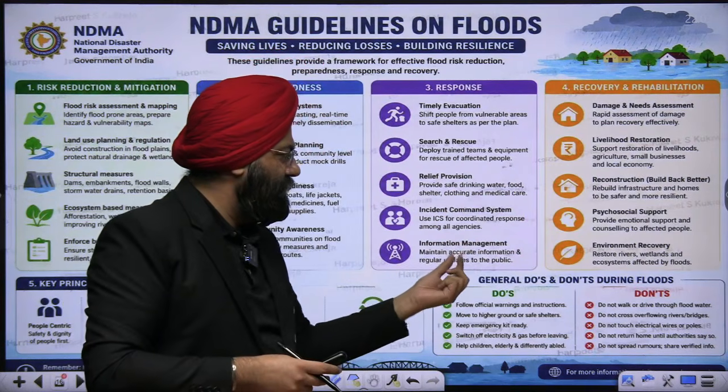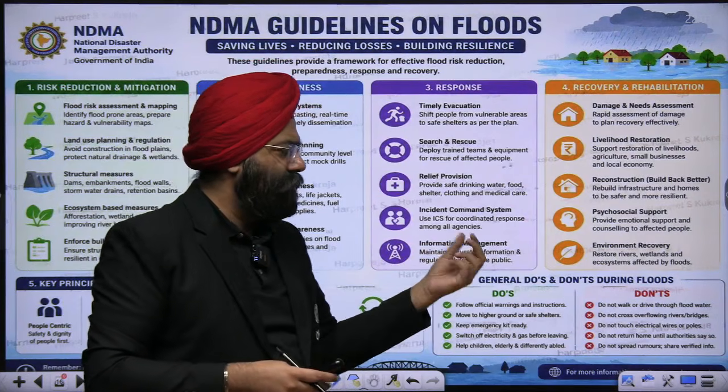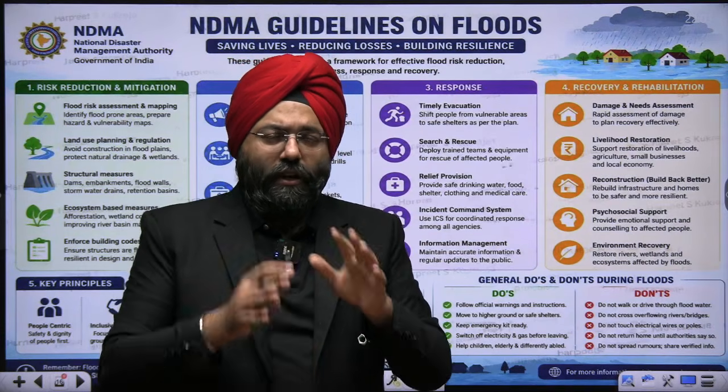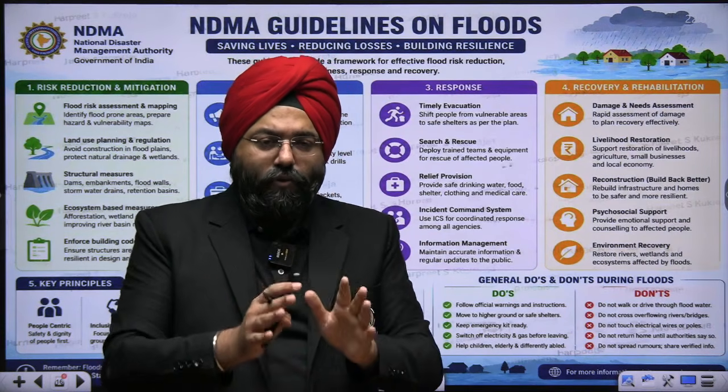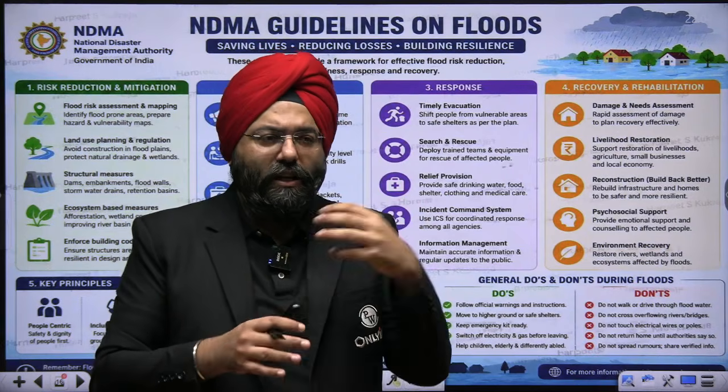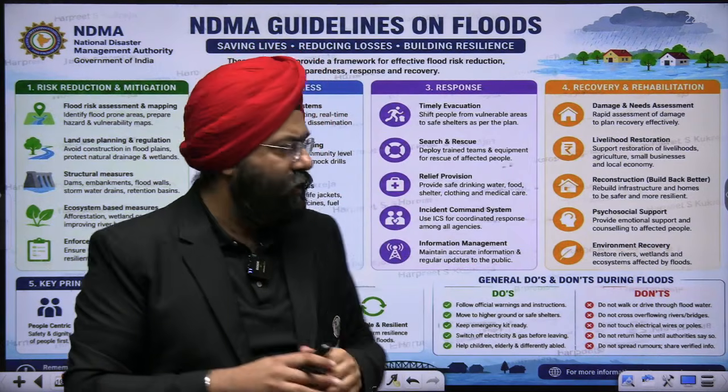Information management, maintain accurate information and updates to the public. It is also important that spread of fake news should be stopped. It is also important that we should prevent putting such information which tends to create certain tension in the society also. That is also very important here.